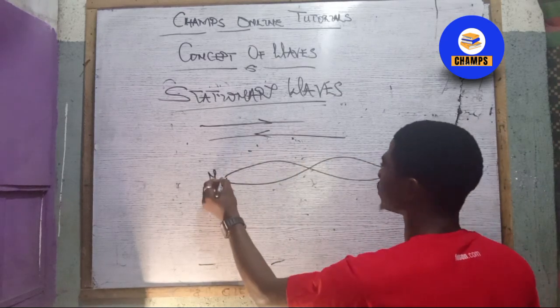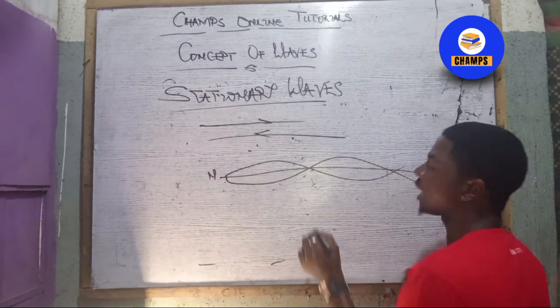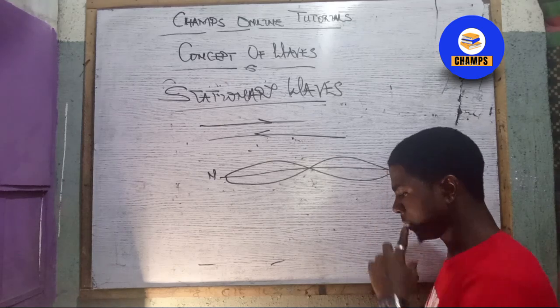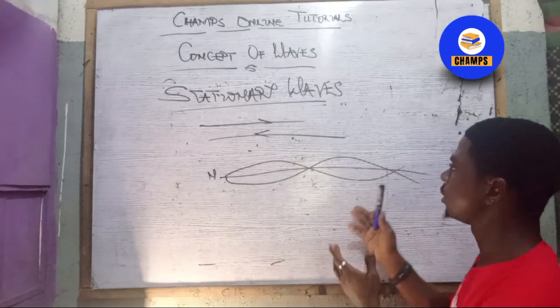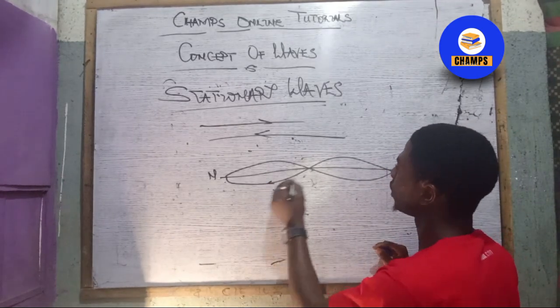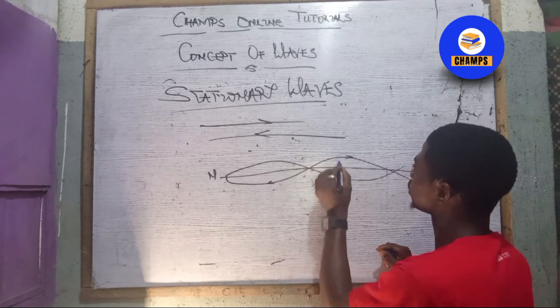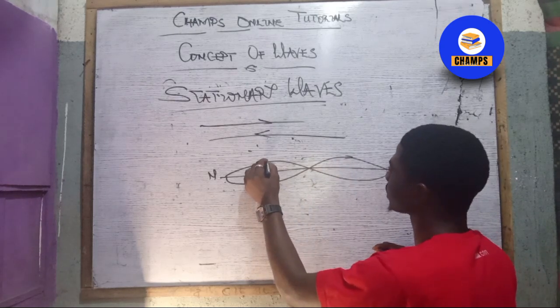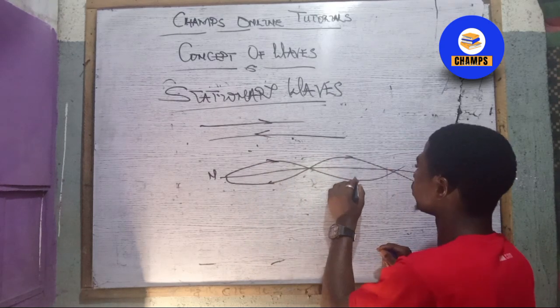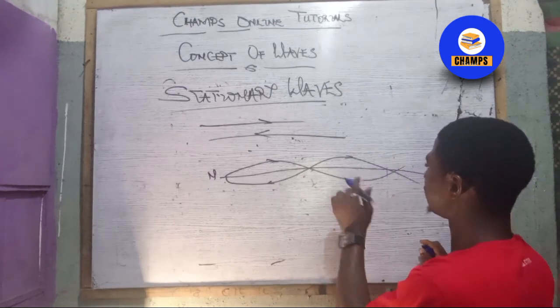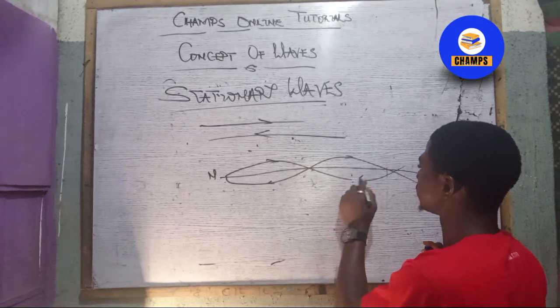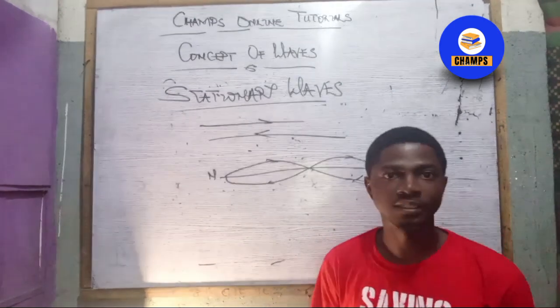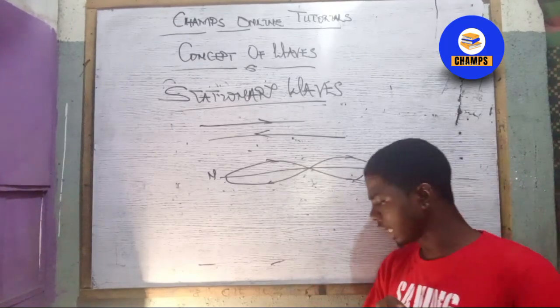We can say these two waves are superimposed because they are moving in opposite direction. Let me just draw this to represent the direction they are moving towards. This should be facing this, and this should be facing out. I believe this is very much clear now with the diagram.